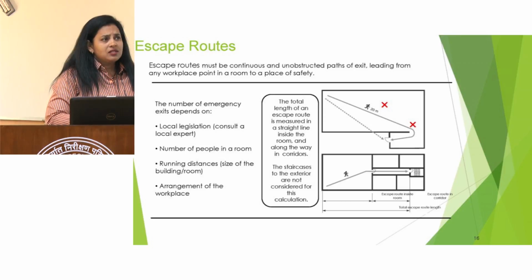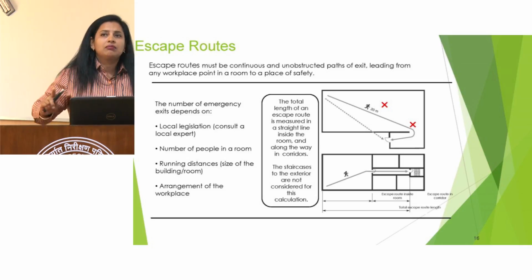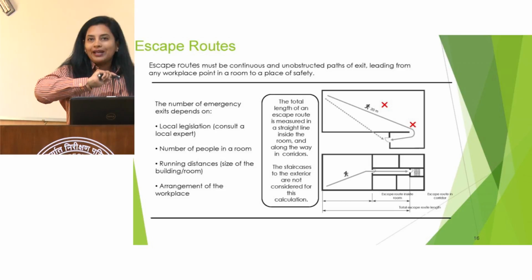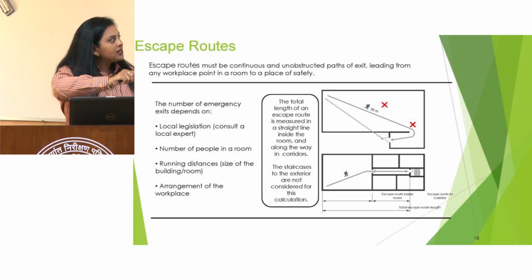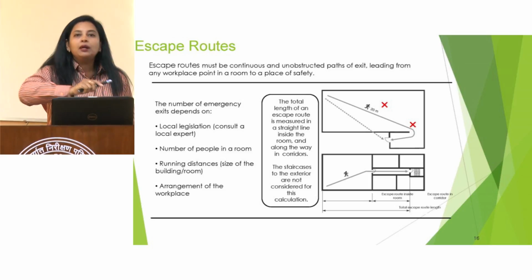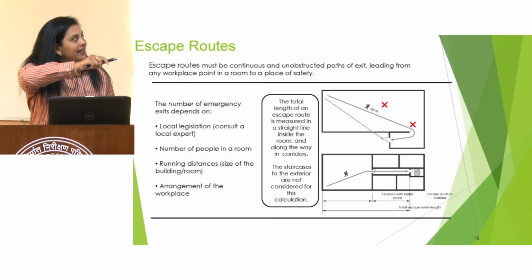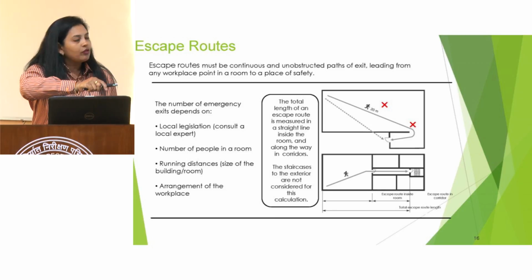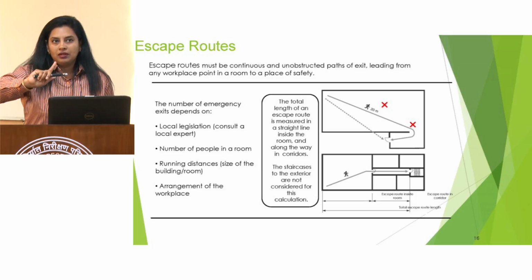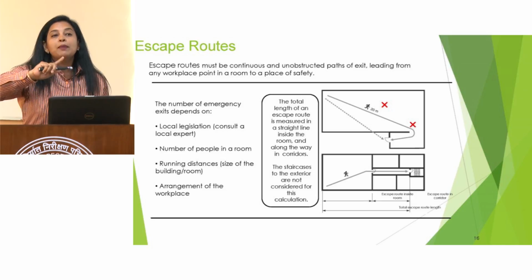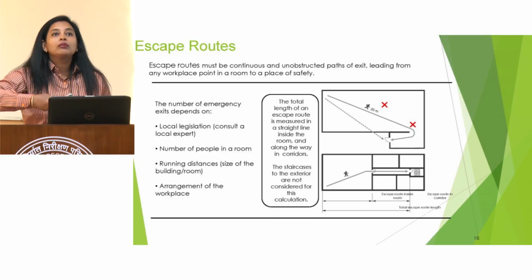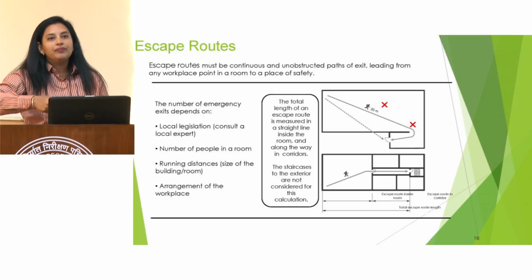the minimum distance should be, after every 20 meters, there should be one exit in the laboratory, minimum after 20 meters. So how to calculate this 20 meters? It is the total distance to be covered by a person. It should not be like that the door is in a single straight line, it's 20 meters from a distance. Understand? Minimum distance which a person has to cover while coming out of the laboratory in case of the emergency.